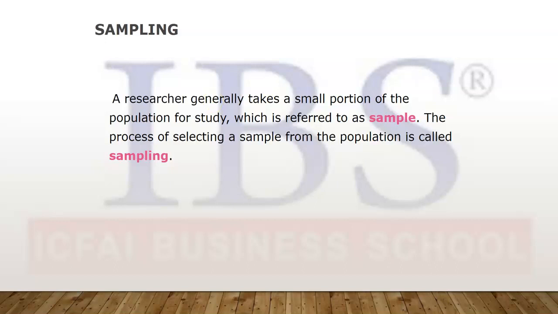Now take an example of the Indian contingent at the Olympic Games. India has a population of 1.3 billion, but only 300 to 400 people participate in the Olympics, and they represent the whole country, that is, the whole population. So simply, if you define it as the representative of the lot, as per the researcher, a small portion of the population is taken for the study, which is referred to as a sample. The process of selecting a sample from the population is called sampling.